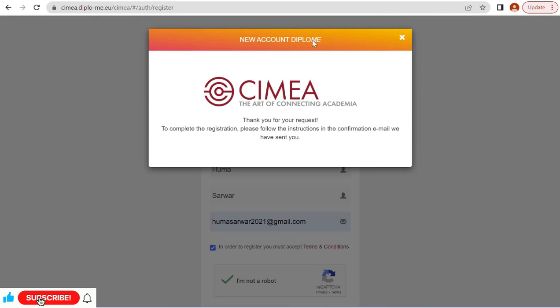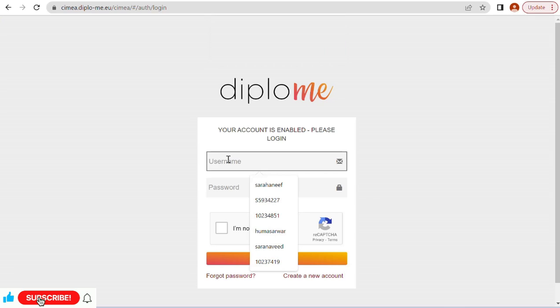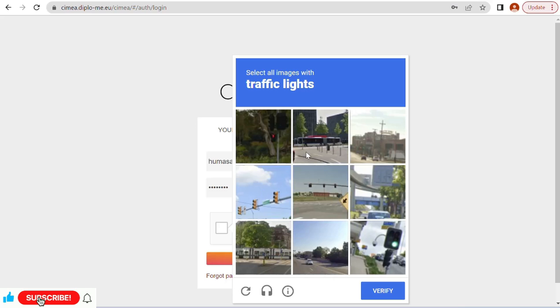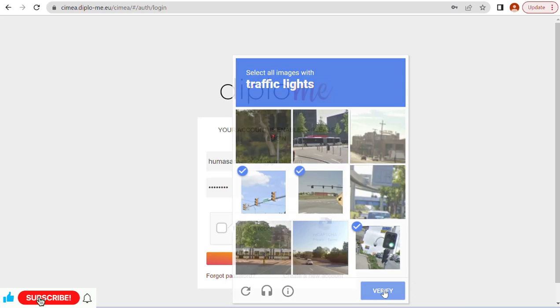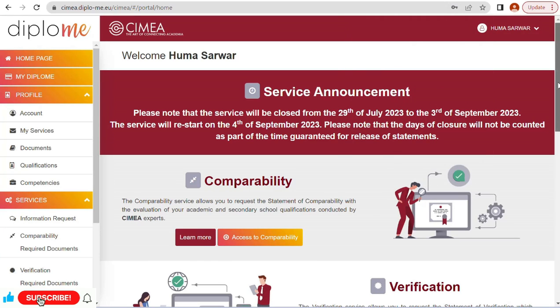Okay, I received an email from SEMIA, so let me check my email. Activate account. This is my user ID and this is my password. My user ID is my email address and my password is automatically generated by the system. So, okay, traffic lights, where are traffic lights? Verify and click on enter. So this is my account. I have generated my account.